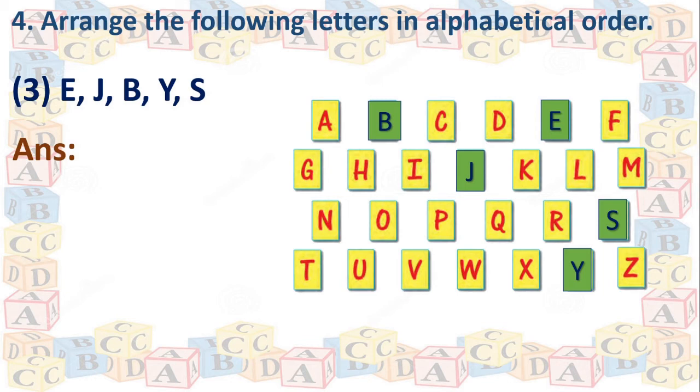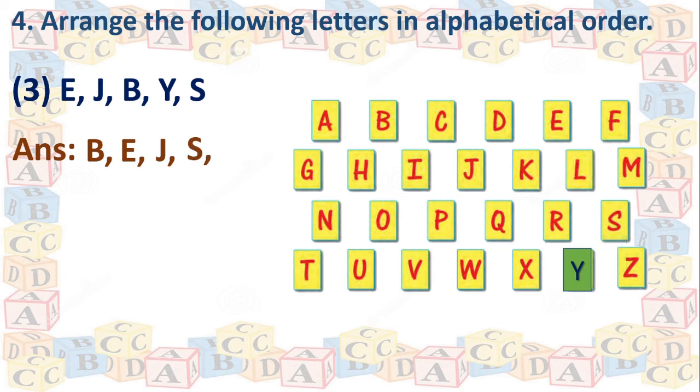First, what to write? Yes, B. Very good. We have to write B first because it is in the first line, second word. Then comes E. Correct? Our first line is over. Then we will move to the second line. What is there? J is there. Am I right? So we'll write J here. Then we'll move to the third line. We got S here. Then in the last line, Y is there. Correct? Our arrangement is over.